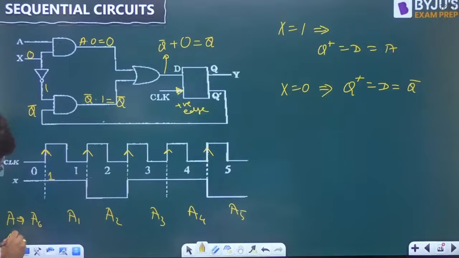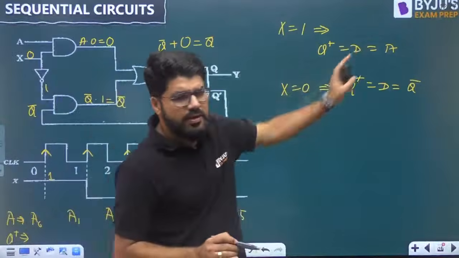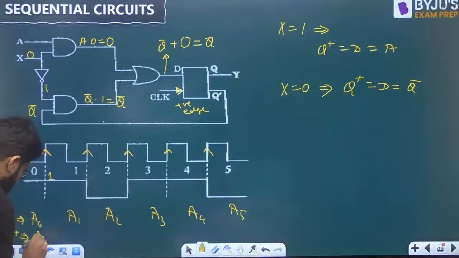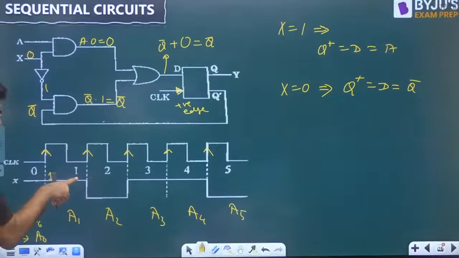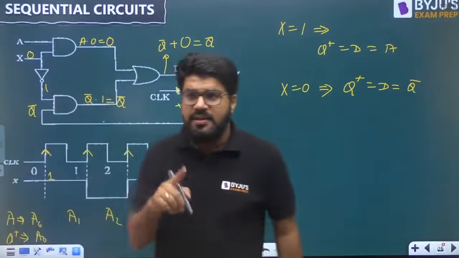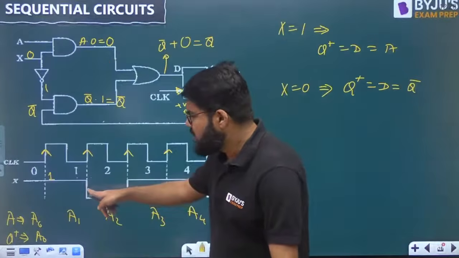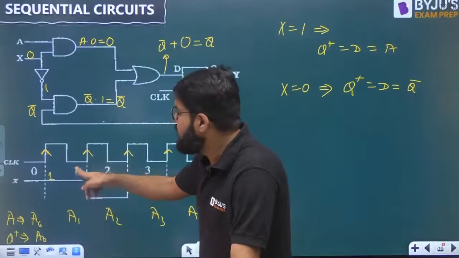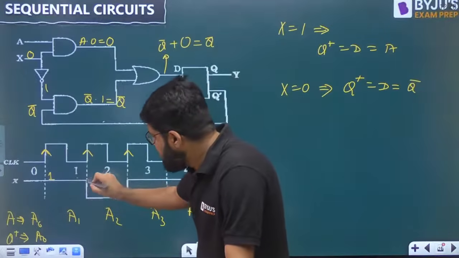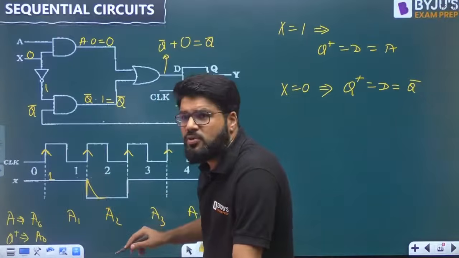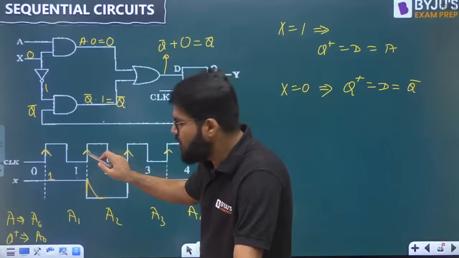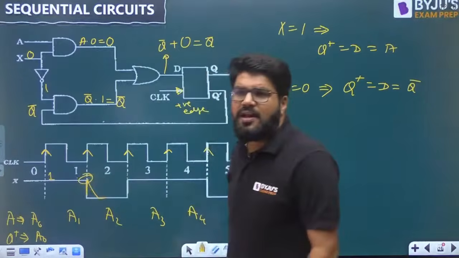Now I'm going to write the Q plus, that is the next state, and this is the first clock edge where X is equal to 1, and if X is equal to 1, Q plus will take the value of A, so that is A0. Next, what will come at the next clock edge? X is going to make a transition to 0. Listen, but what is the value of X selected? The value which is ready before the clock edge. This is the ideal transition. Actually, for this transition to occur, there will be some time involved. So the value that the device is going to read at the clock edge is the value ready before the arrival of the clock edge.